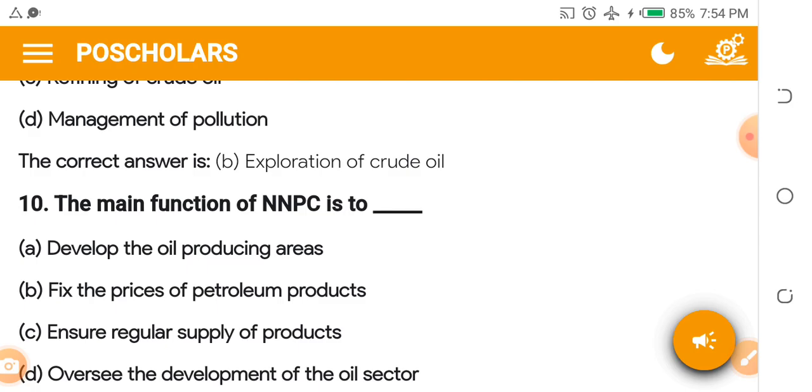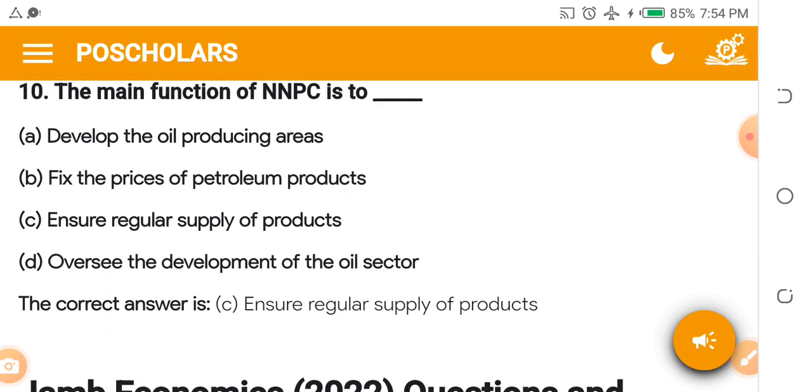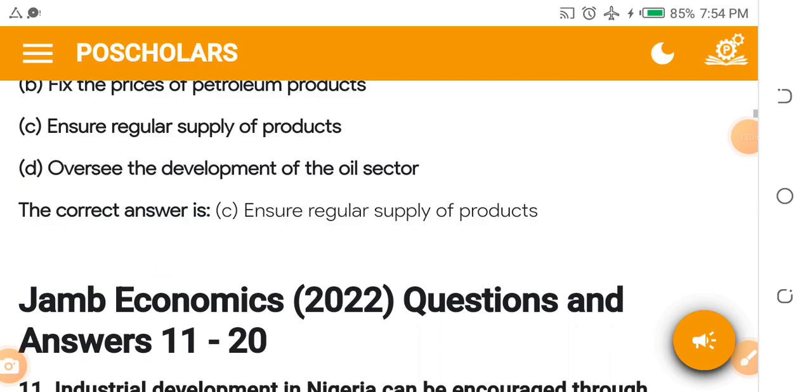A. Develop the oil producing areas. B. Fix the prices of petroleum products. C. Ensure regular supply of products. D. Oversee the development of the oil sector. The main function of NMPC actually is to ensure regular supply of products. That is why you see NMPC filling stations scattered around the country.